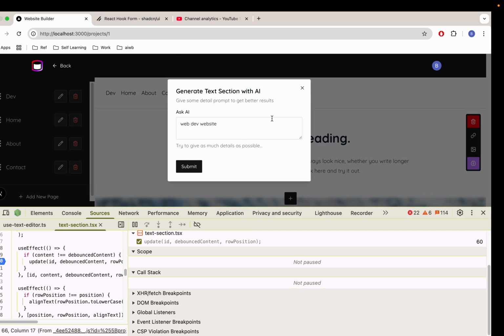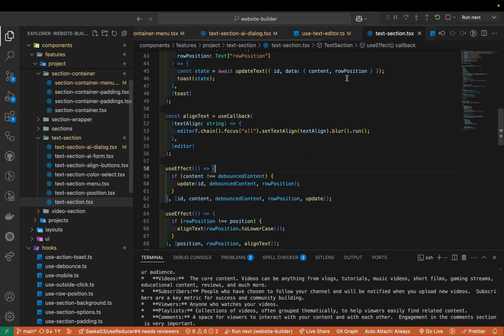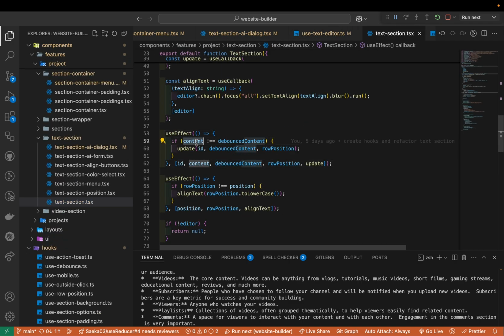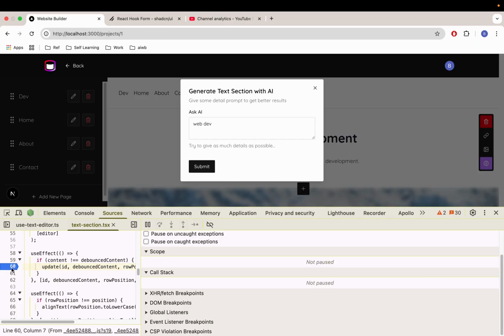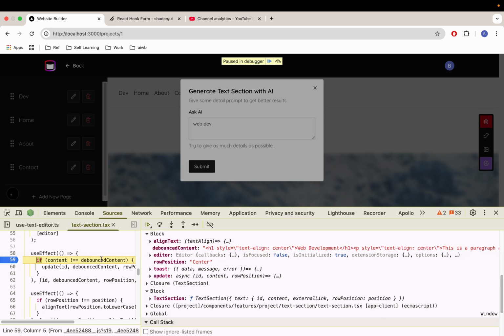So in that case, I might be considering to remove, let me go to text section here, the content. I don't want to run this callback when content from database changes, okay? So I'm gonna delete that. Let me try. I'll be putting a breakpoint here, okay? So here, web dev. So content is a new one. Welcome to my web dev. But debounced one is web development. Oh, I changed it, right?